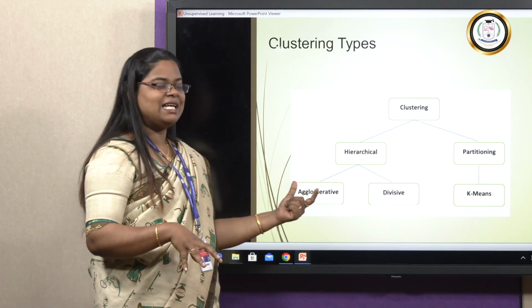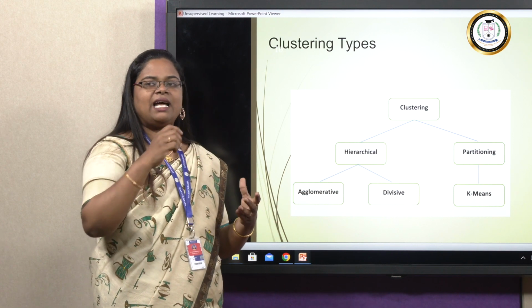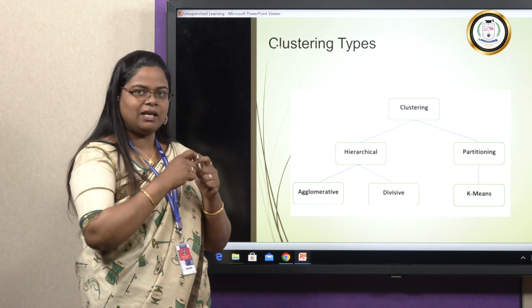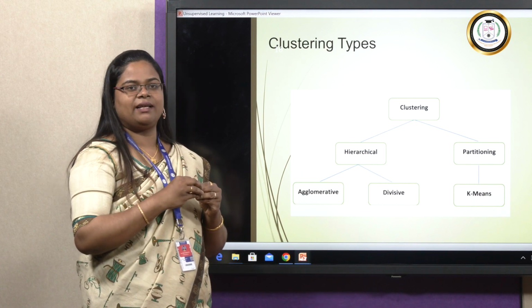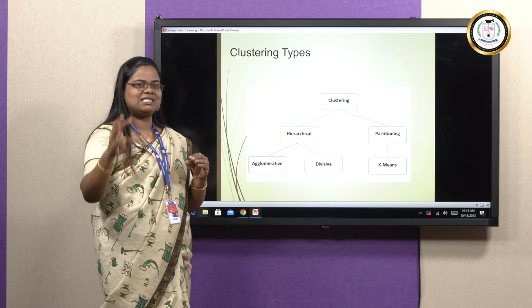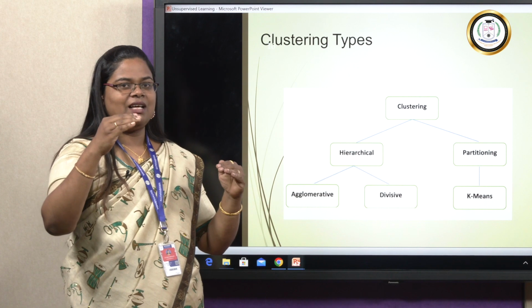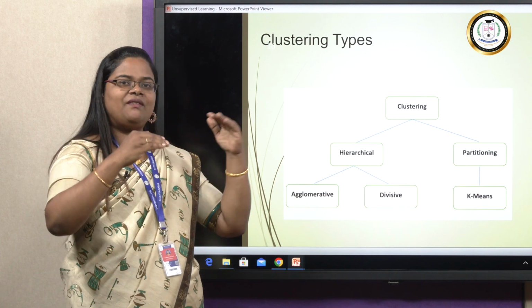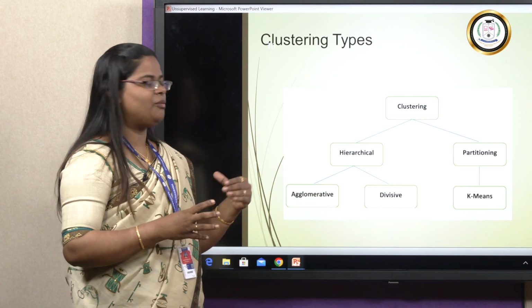So hierarchical clustering is nothing but level by level, one by one, the different data items will be analyzed, and in one particular hierarchy, only one clustering will be there. Then another data item will join this one, or another cluster will be formed. So each level, level 1, level 2, level 3, level 4, like that we will be combining all the data items together to form the cluster.